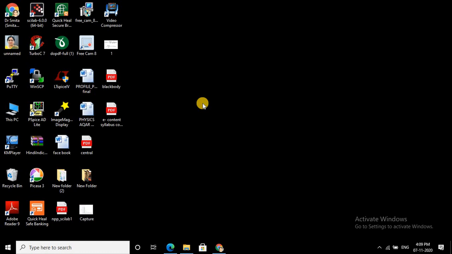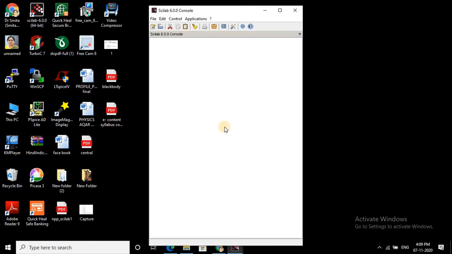It is always easy to use open source software because it provides all the facilities, and it has proper documentation also. If you are stuck on something that you are not able to explain, you can always ask the community. So this is the Scilab console.